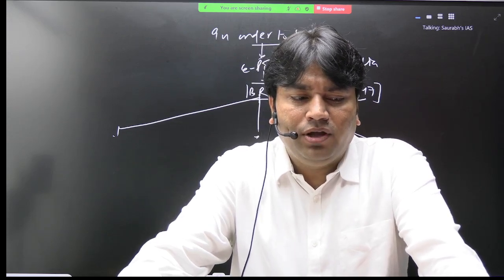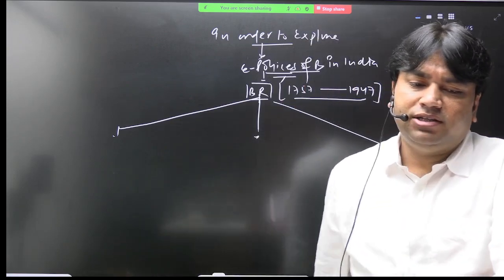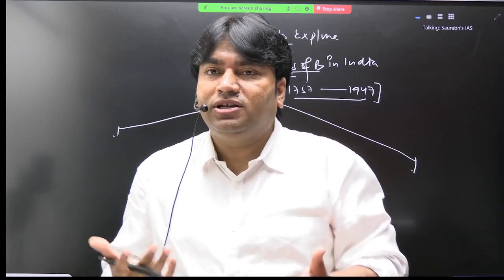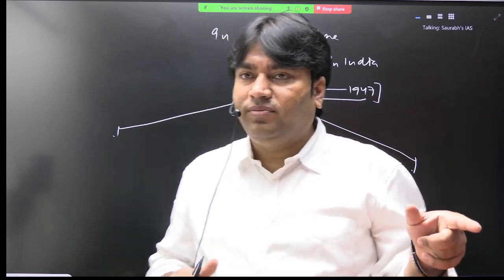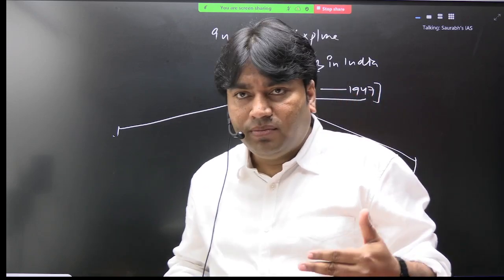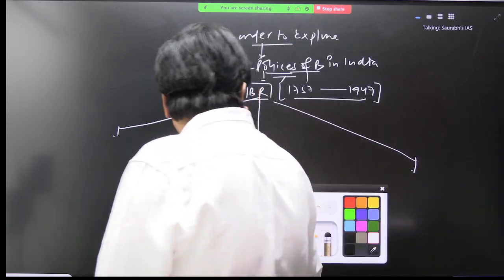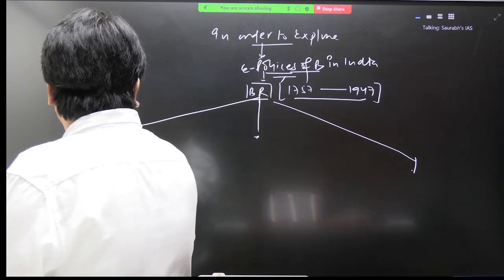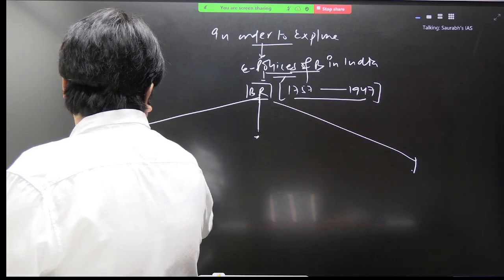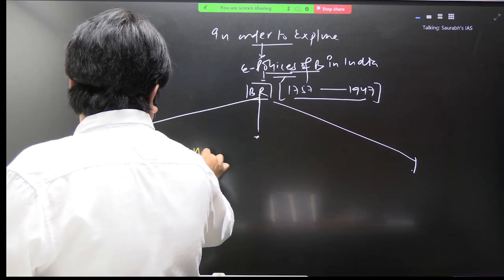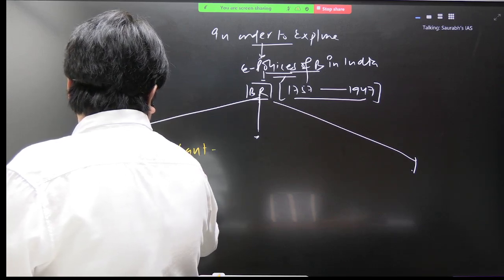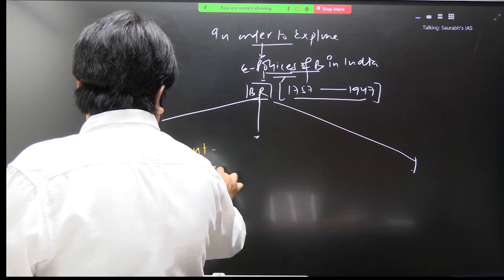Okay, now the first phase is called, read this, period of merchant capitalism. I have already discussed the meaning of merchant capitalism or mercantilism. So the first phase is period of merchant capitalism, or it is also known as mercantilism.